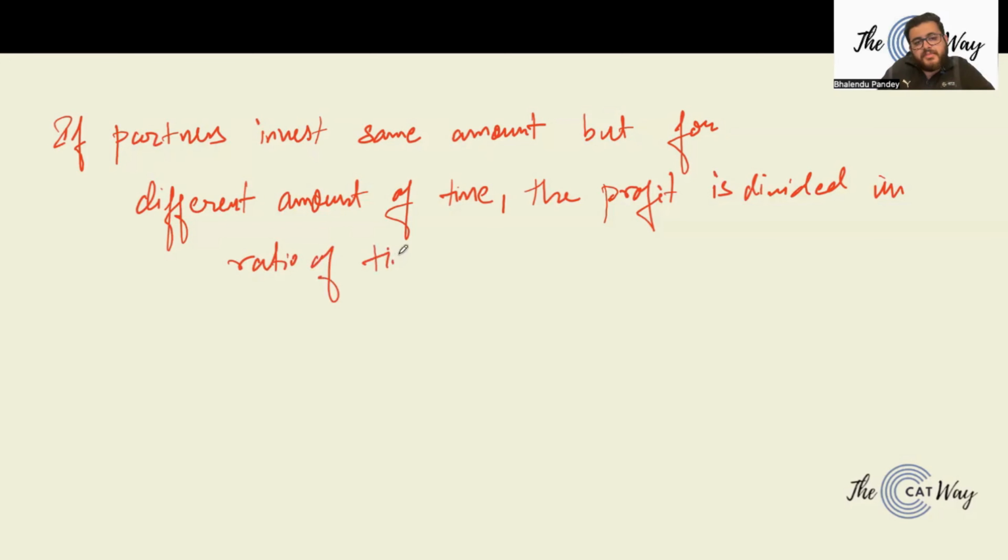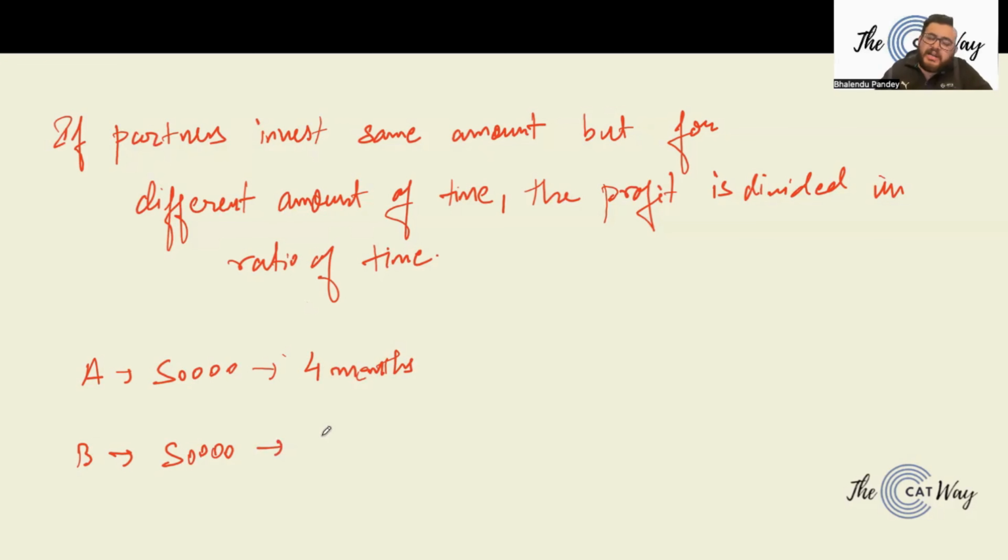time, right? So let's say there is a person A and he invested 50,000 rupees, right? There is a person B who also invested 50,000 rupees. A invested in the business for 4 months. B invested in the business for, let's say, 10 months.